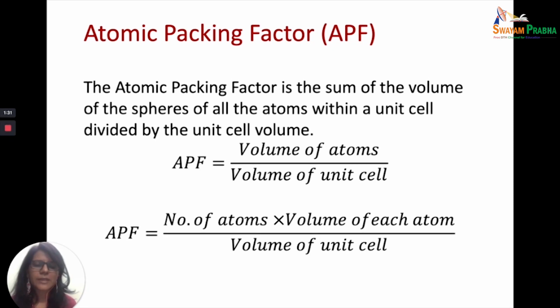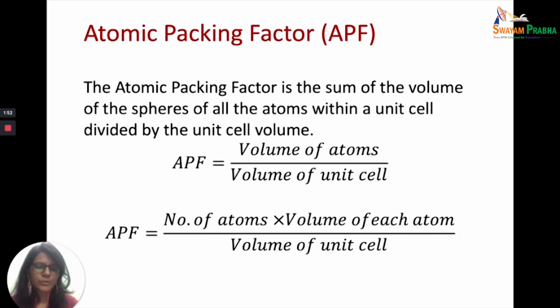It's also like a packing efficiency. If you express it in fractions, it is atomic packing factor. If you express it in terms of percentage, then you call it packing efficiency, but it's one and the same thing.